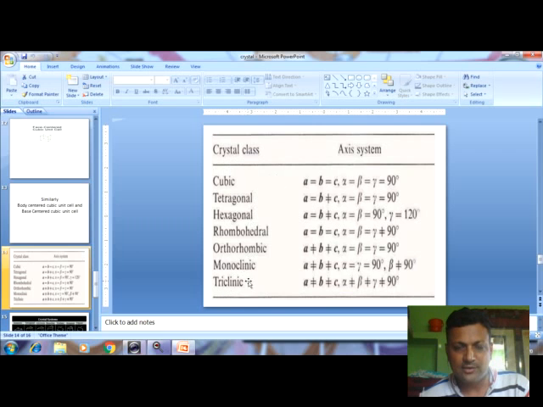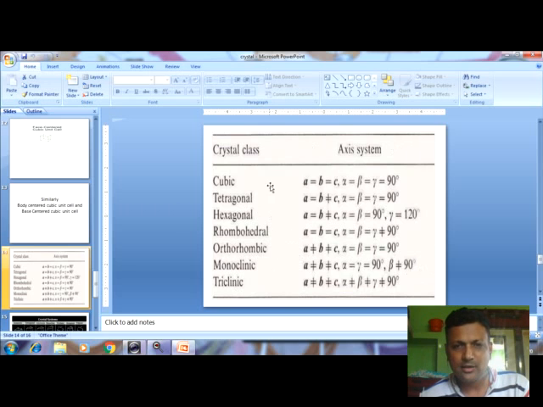There are 7 classes, so 7 crystal systems, and this is the axis system, with the intercepts and the intercepting angles. If a is equal to b is equal to c, so the lengths of the 3 axes are the same, and alpha, beta and gamma are 90 degrees, then such crystals are cubic. In a similar manner, we study cubic, tetragonal, hexagonal, rhombohedral, orthorhombic, monoclinic and triclinic.